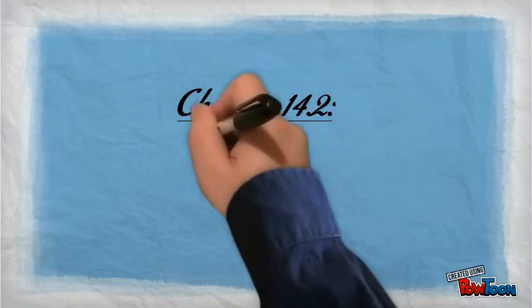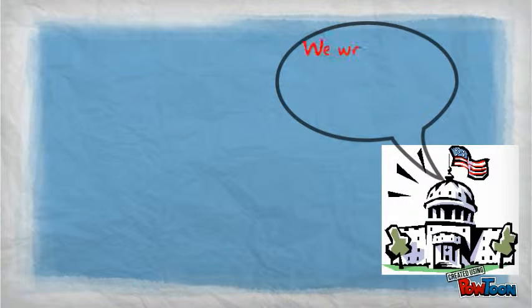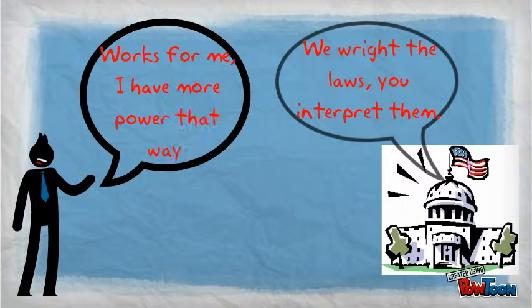Chapter 14.2 The Executive Powers. By taking the oath of office, the President has a constitutional requirement to enforce and carry out all federal laws. And even though Congress is usually the one making the laws, the President and the rest of the executive branch are the ones that must interpret them, giving much power to the executive branch.